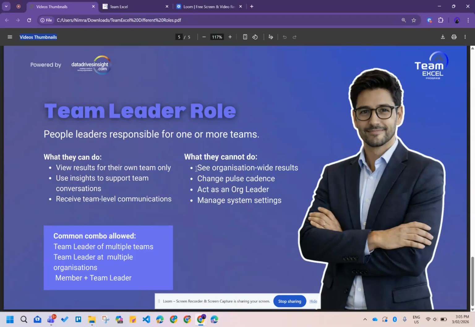What they cannot do is see organization wide results, change pulse cadence, act as an organizational leader, or manage system settings. Common combinations which are allowed are that one can be a member of one team and a team leader of that team, or a team leader of another team. One can be a team leader of multiple teams, and one can be a team leader of teams at multiple organizations. So let's see how the Team Excel platform looks for somebody who is a team leader.